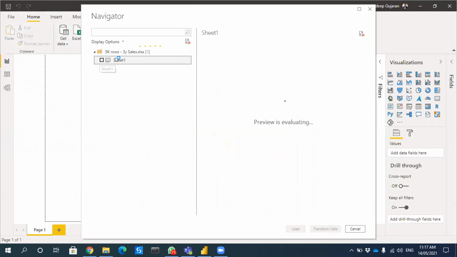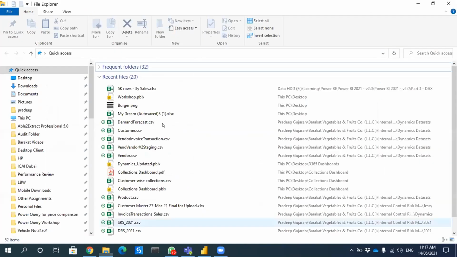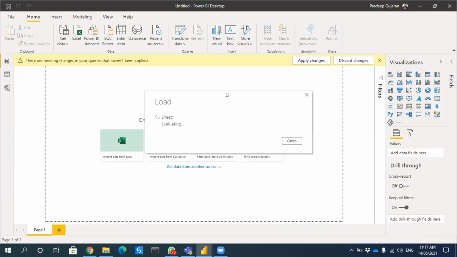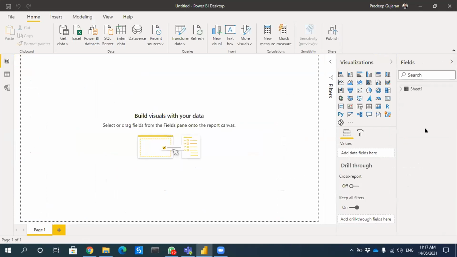So it will ask me which sheet I want to select. Since there is only one sheet, it is giving me that option. Otherwise, if there are multiple sheets, it will show me multiple sheets. Since this data is very clean, we are not doing any transformation. We're directly importing the data and loading it into the visualization pane. You will be able to see all the column names because the headers had the column names.